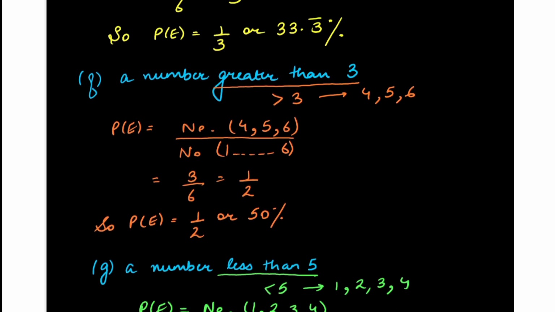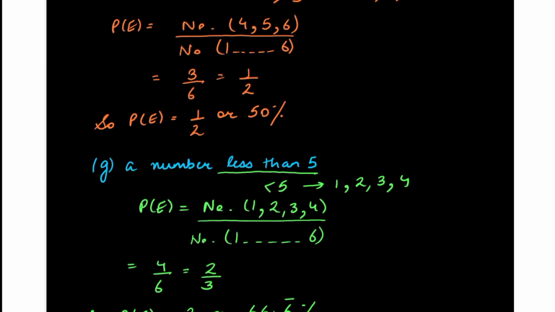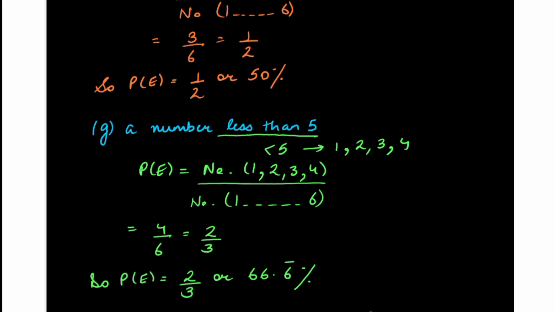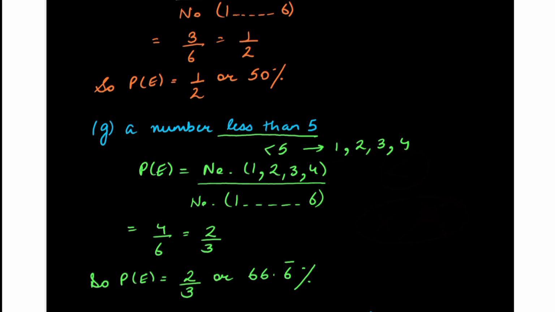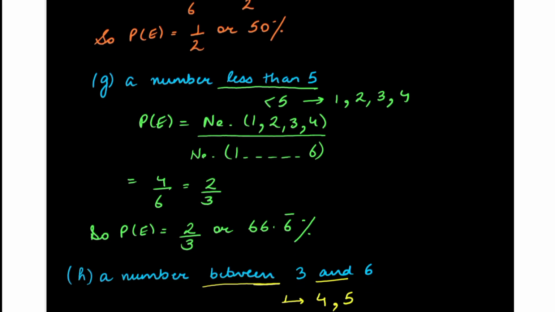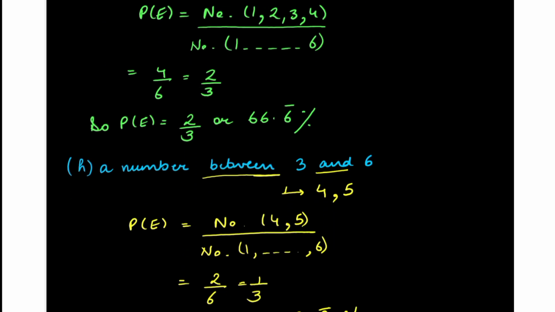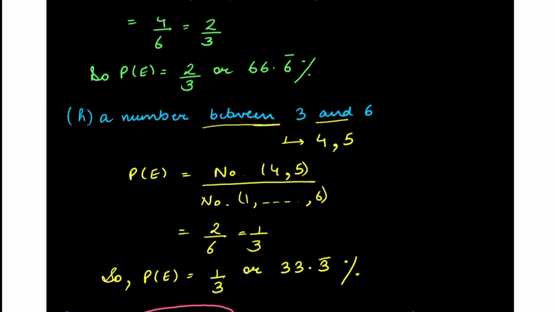A number less than 5. Less than, again, less than and not less than or equal to. Okay. So less than 5 is 1, 2, 3, 4. We will not include 5 here. So the favorable outcomes 4 and total outcomes 6. So probability is 2 by 3. That is, the chances are 66.666%.